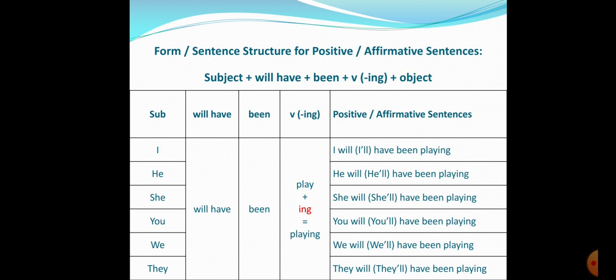So, let us quickly look at she will have been playing. It becomes she'll have been playing. Then you will have been playing becomes you'll have been playing. We will have been playing, we'll have been playing, they will have been playing, they'll have been playing. Understood, students? I have highlighted ing to show you that it is a continuous form, right.